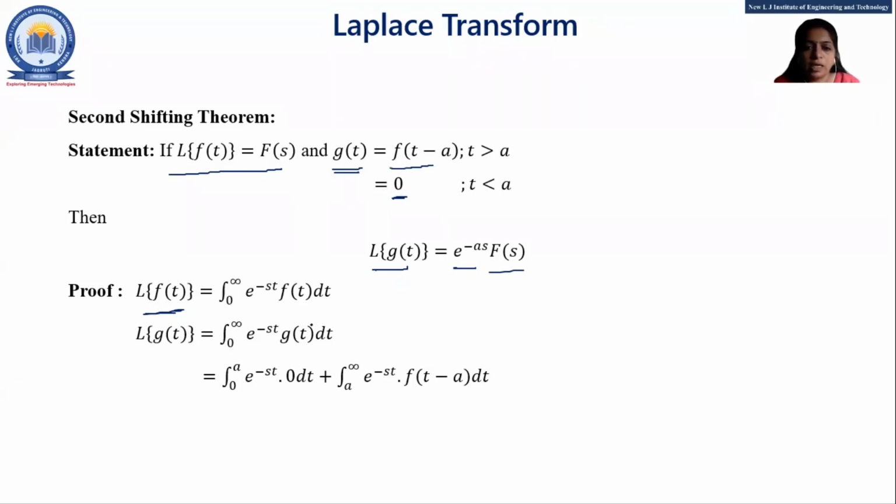So we rewrite this integration with the given discontinuity, that is for 0 to a, e raised to minus st, at that time our function is 0. And for a to infinity, e raised to minus st, our function is f of t minus a. Got it, everyone? So first term is 0. 0 into anything is 0, and integration of 0 is 0. So first term is 0. Now for the second term, we cannot directly integrate, right? That's why we assume t minus a equal to x.